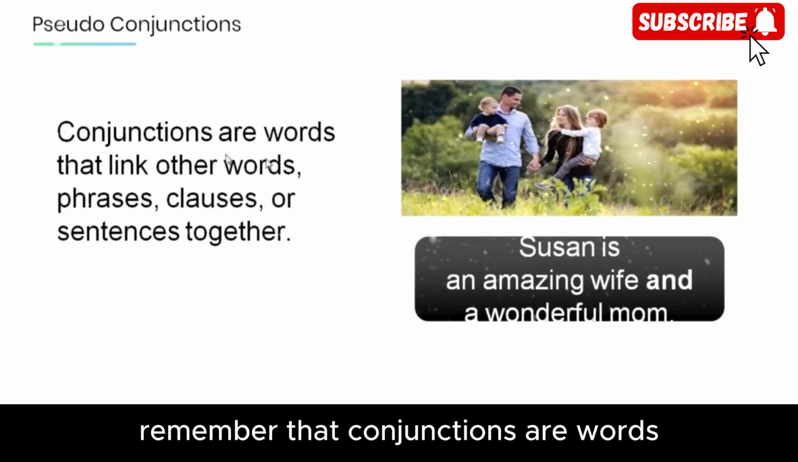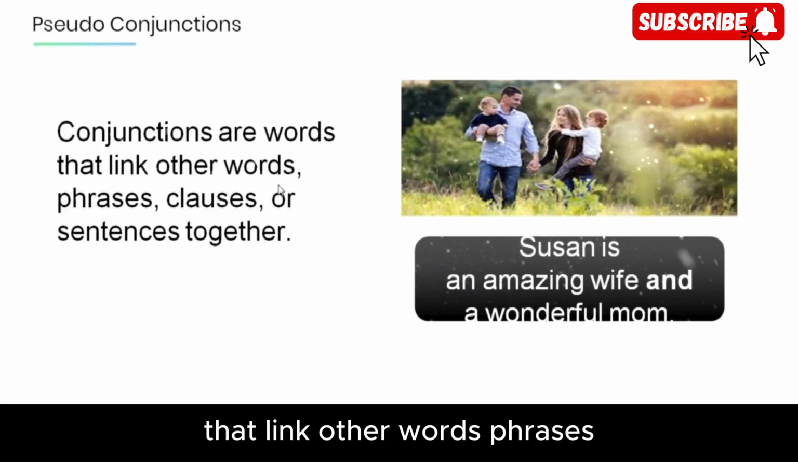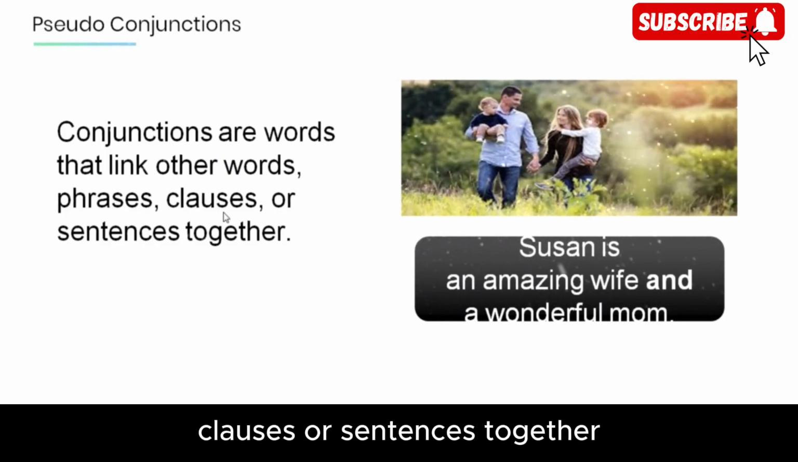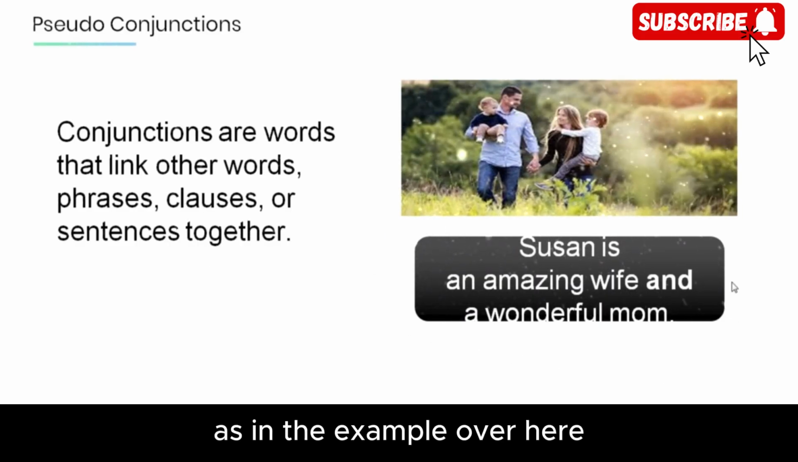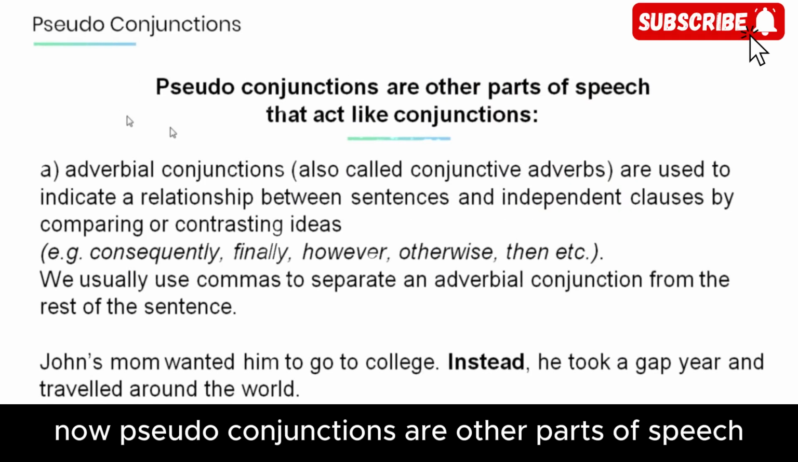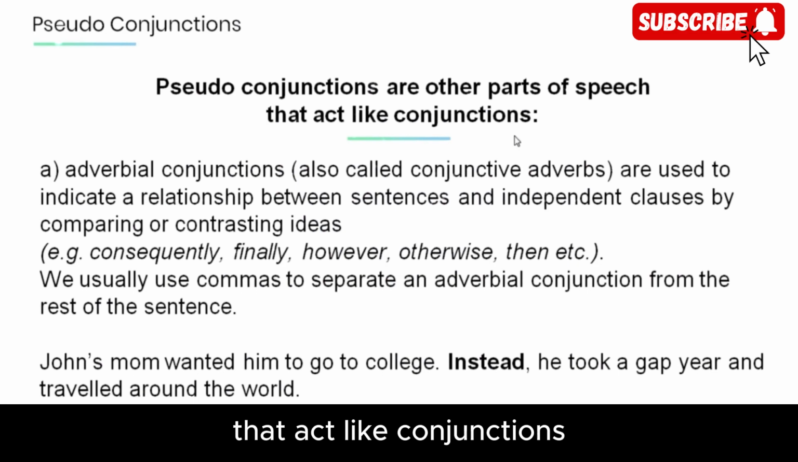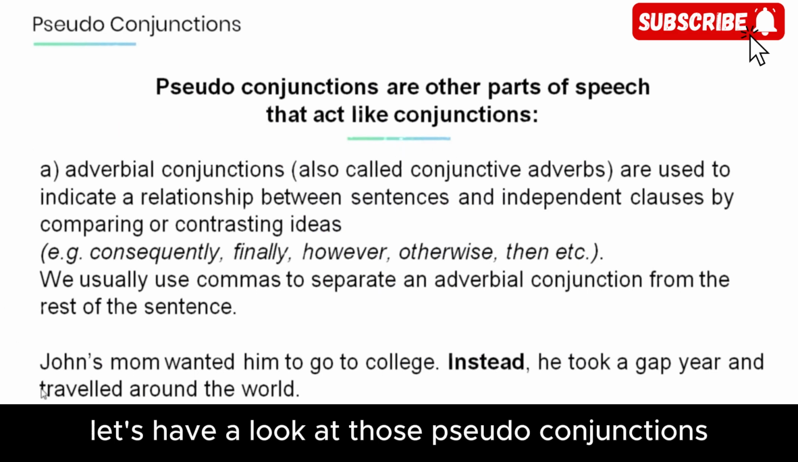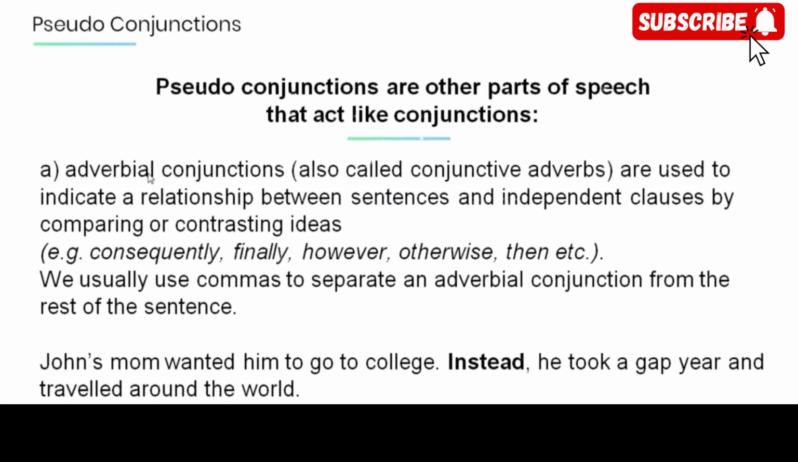Remember that conjunctions are words that link other words, phrases, clauses, or sentences together. As in the example over here, Susan is an amazing wife and a wonderful mom. Now, pseudo-conjunctions are other parts of speech that act like conjunctions. Let's have a look at those pseudo-conjunctions.